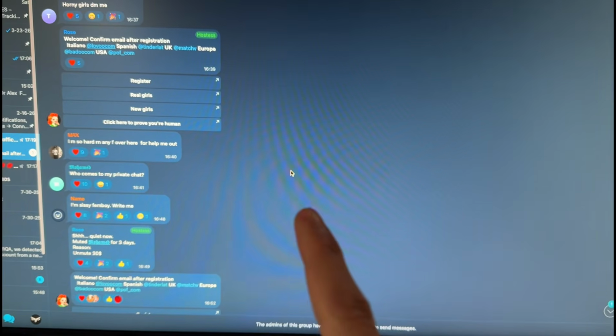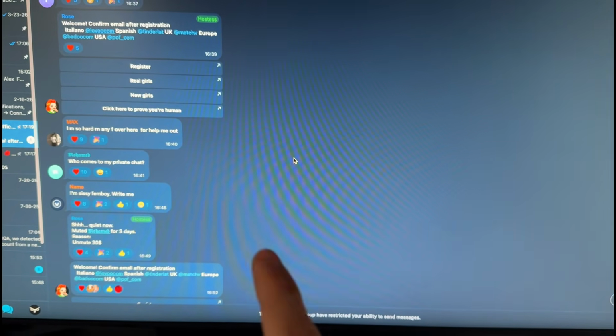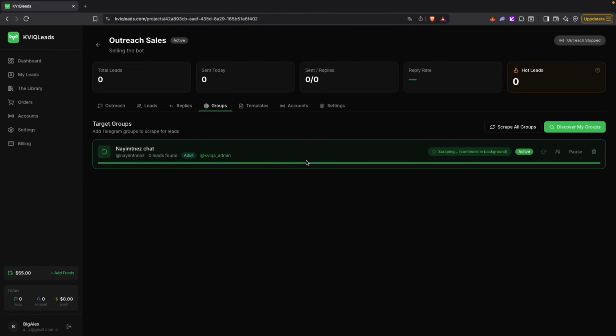So we're going to join this, and I'm going to scrape this group as well, so you can see exactly how it works. Now, obviously, scraping 50,000 members takes quite a while. You don't want to hit some Telegram rate limit, so it is limited in speed. This is just so your account doesn't get banned. So just let it take its time. It's going to find all the leads, and then once done, you're going to be alerted by it.